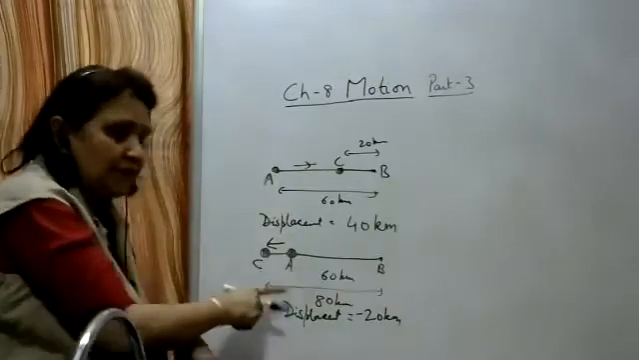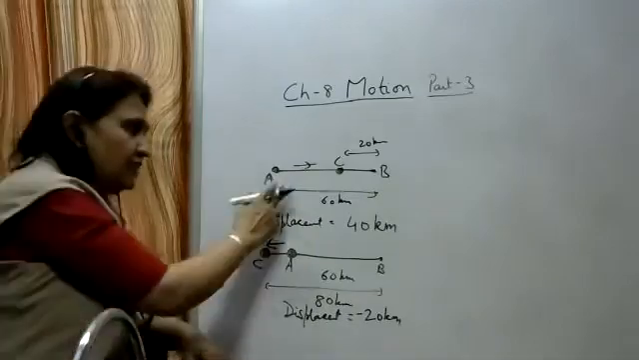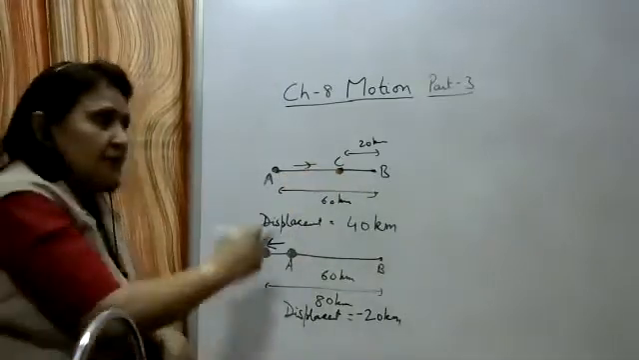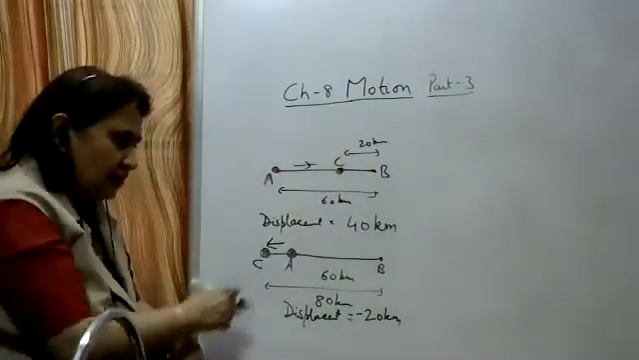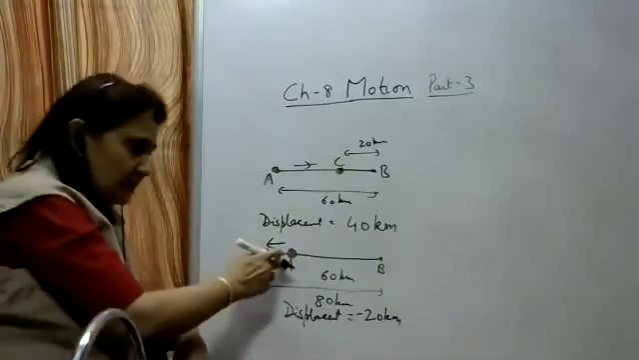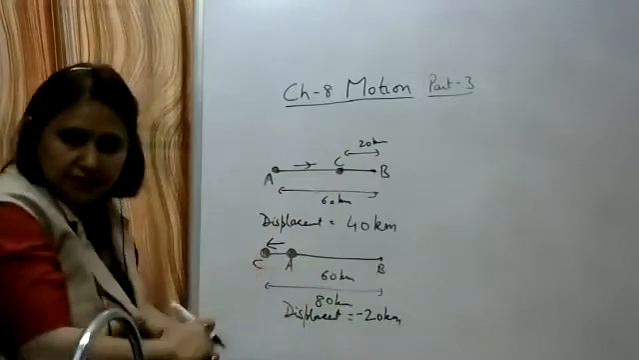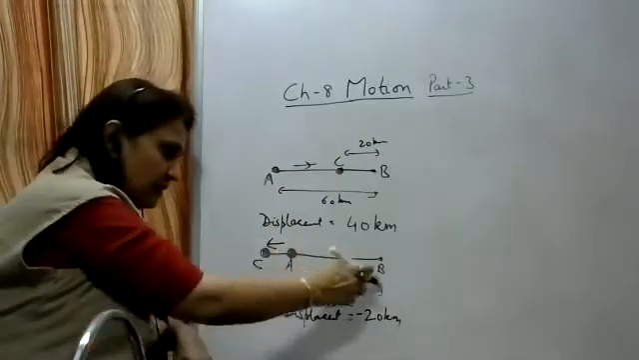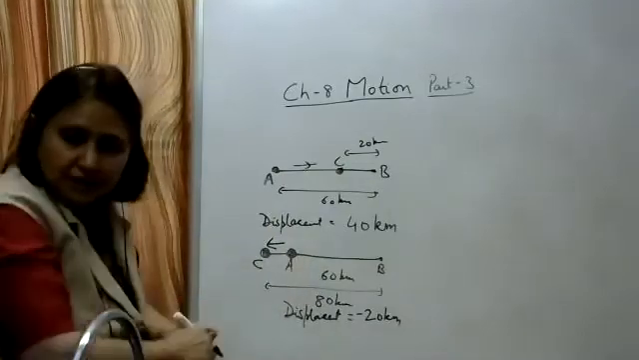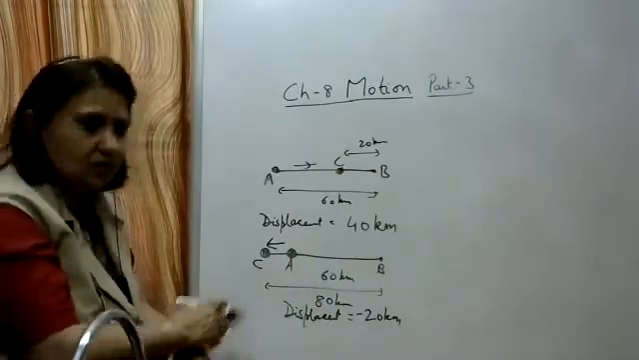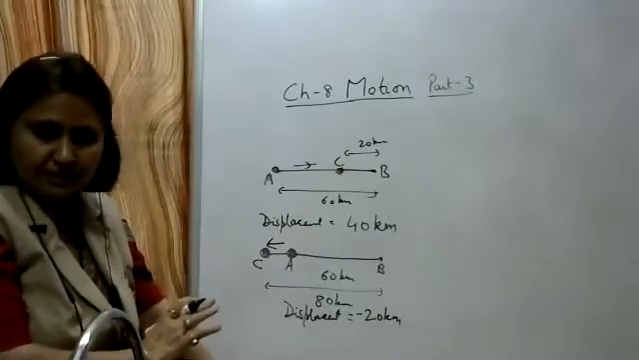So the displacement can be positive or negative, but the distance traveled will always be positive. What is the distance traveled in the first case? 60 plus 20, 80 kilometers. The total path length is 80 kilometers. What is the distance traveled in this case? 60 plus 80, that is 140 kilometers. So the displacement can be positive or negative. No need to write the example, just understand it.